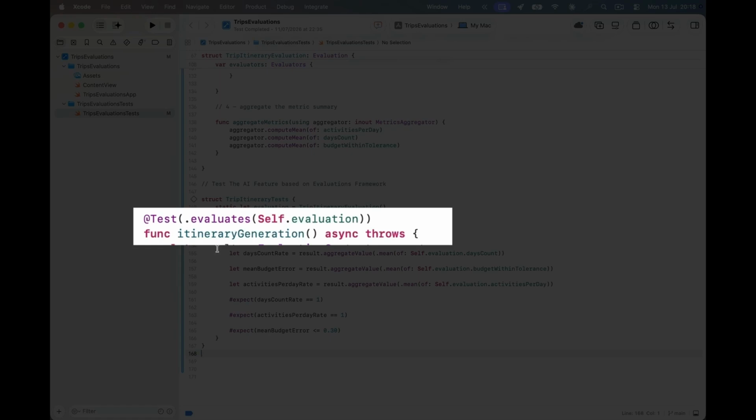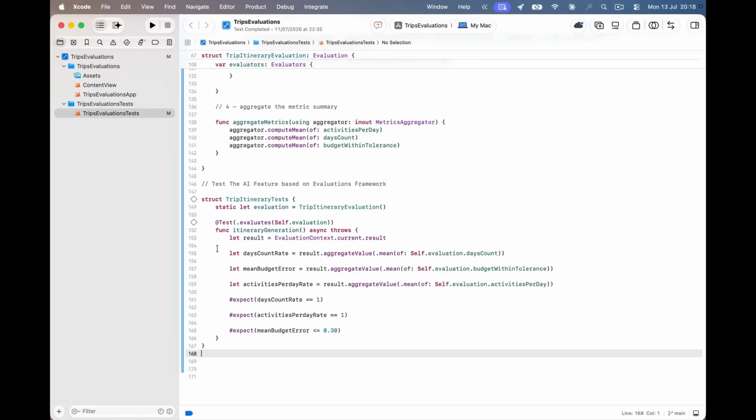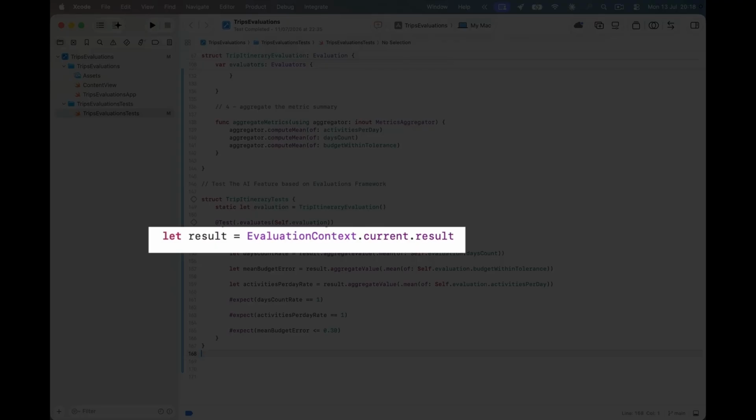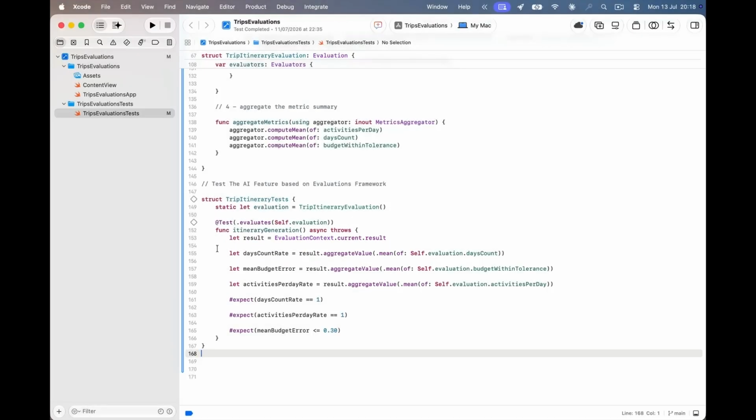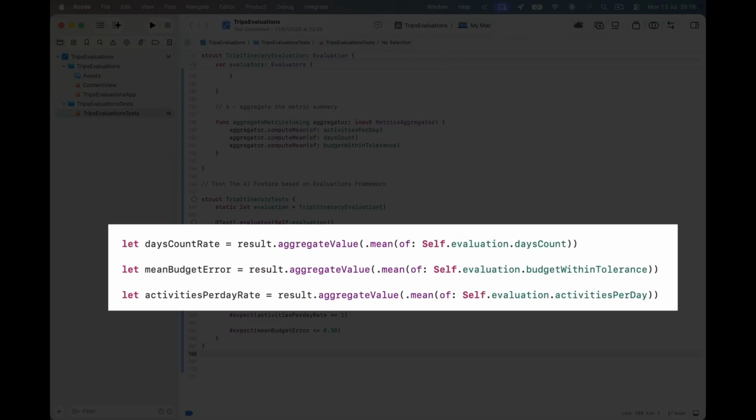The framework iterates the dataset, invokes the subject on each sample, applies every evaluator, and performs the aggregation we declared in aggregate metrics. All of that completes prior to the first statement of the body. That ordering explains the first line. EvaluationContext.current.result retrieves the results of the run that has already finished. The test function does not execute the evaluation, it reads its output. We then extract the three aggregate values. The call to the aggregate value mean of corresponds directly to compute mean of in aggregate metrics. The same metrics, the same aggregation, written in one place and read back in the other.